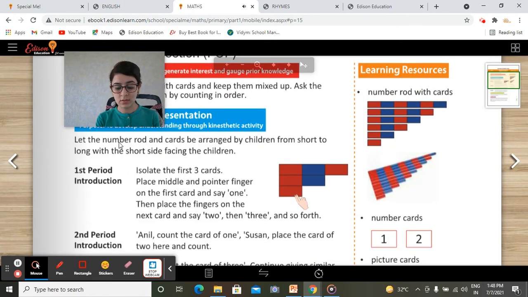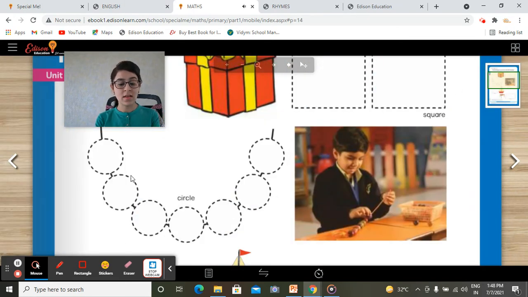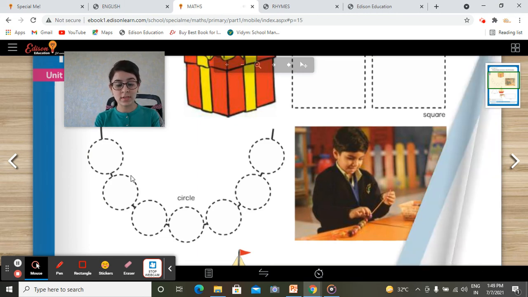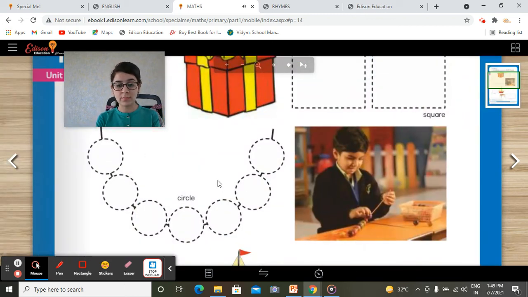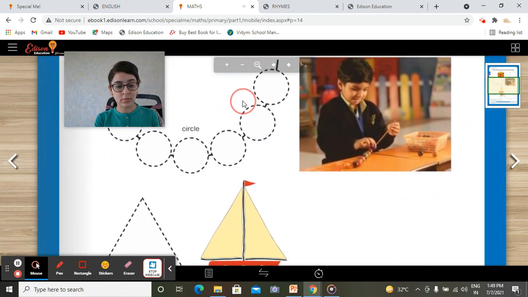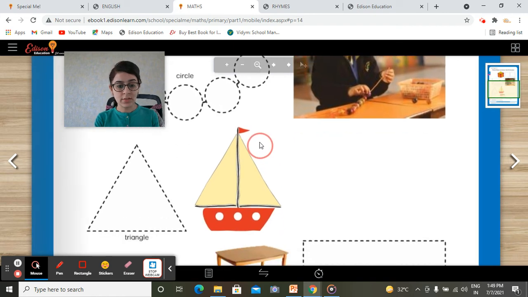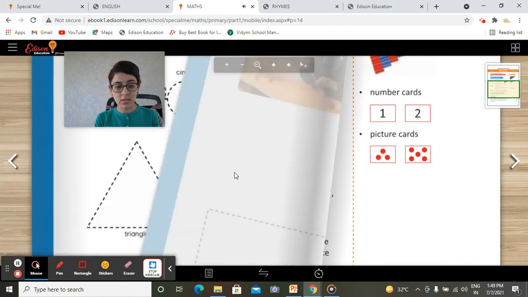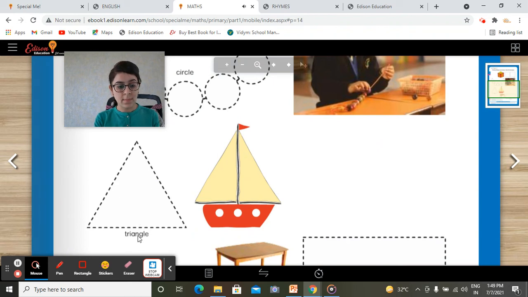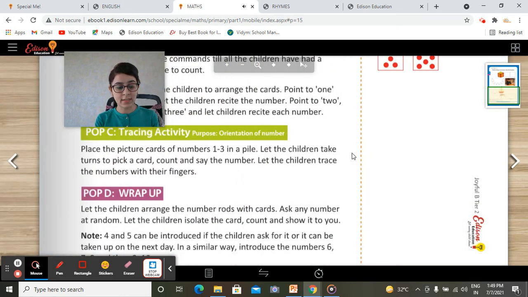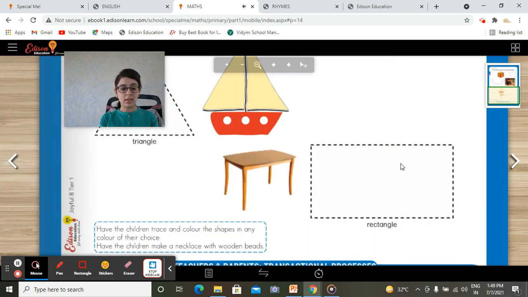Then what's this? This is a circle. And in real life you can see the boy is putting the beads into the thread. Then this is a yacht, so you have to trace this triangle. Then it's a rectangle. Which shape is this? This is a rectangle.